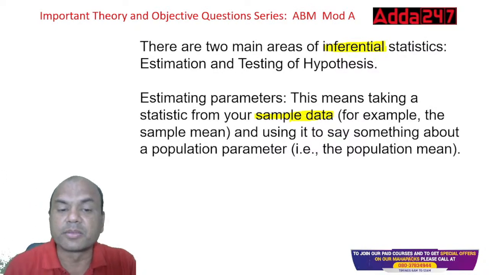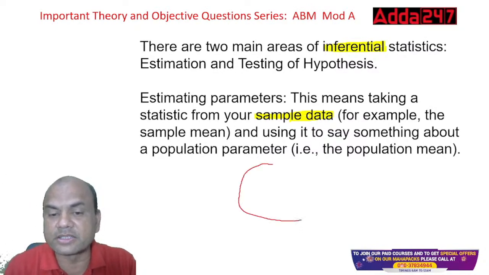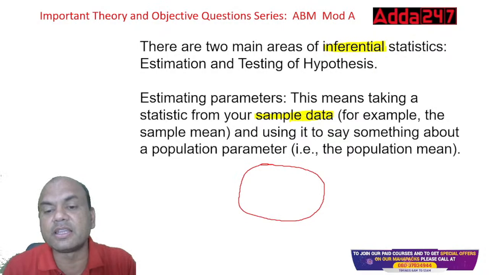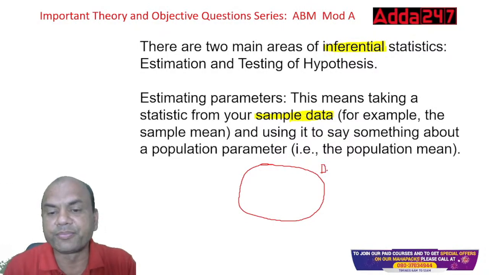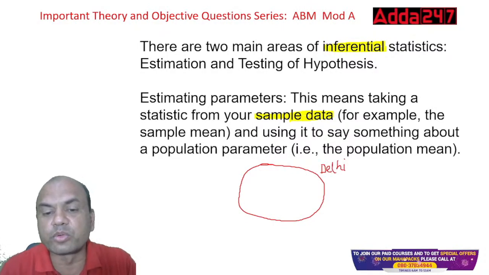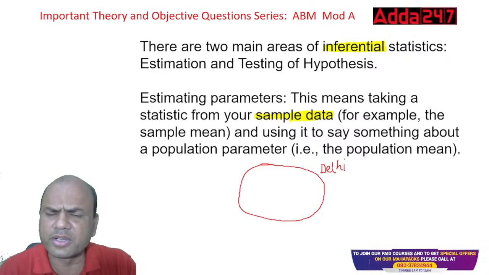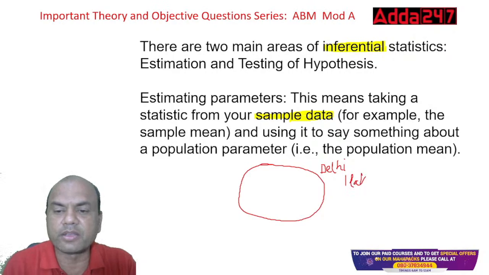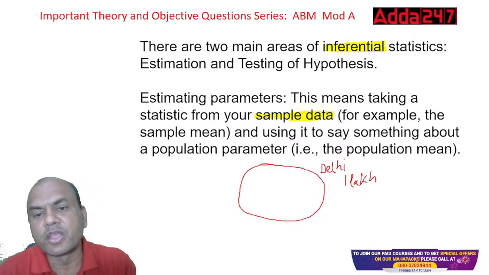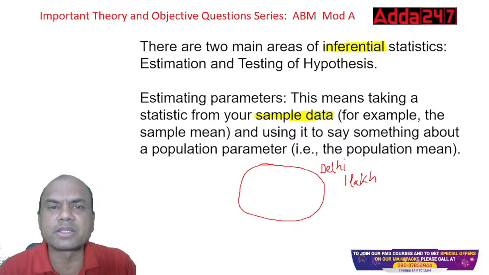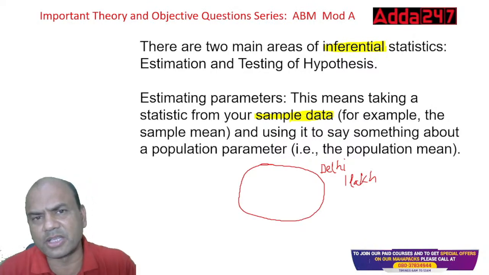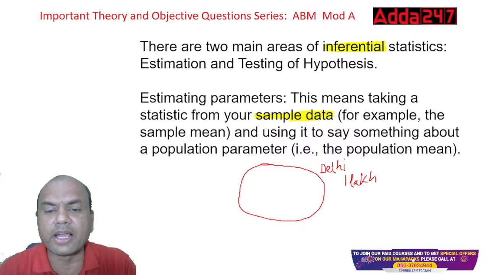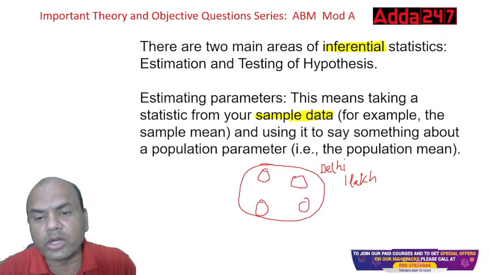Suppose this is my state, let's say Delhi. Let's say I have to do a survey of 1 lakh people in Delhi. Will I be able to survey 1 lakh people? Not possible. So what will I do? I'll take samples from 4 corners of Delhi and find out whatever I require.